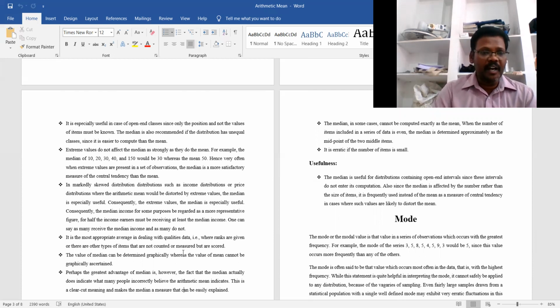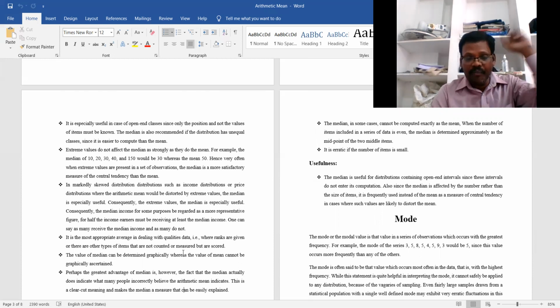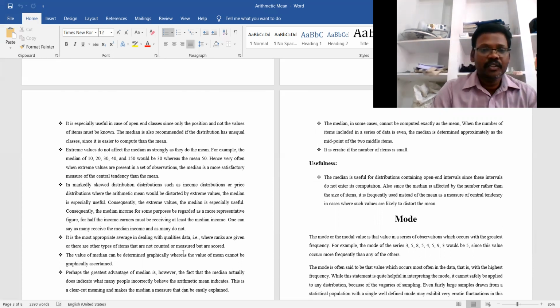For example, the median of the values 10, 20, 30, 40, and 150 would be 30, whereas the mean is 50. Because 150 is an extreme value, it may not affect the median. So in this particular case, very often when extreme values are present in a set of observations, the median is a more satisfactory measure of central tendency than the mean.